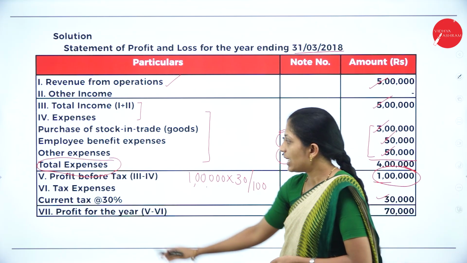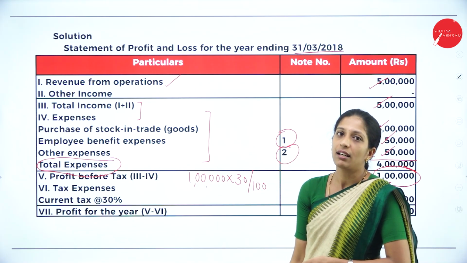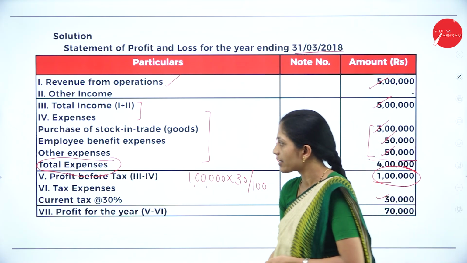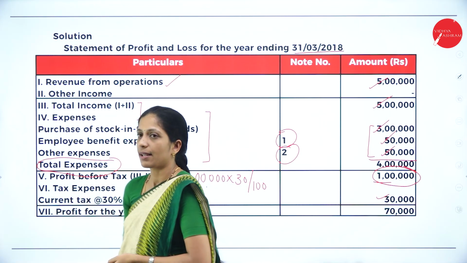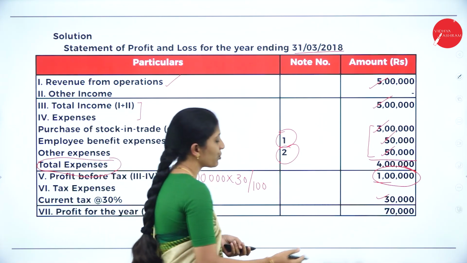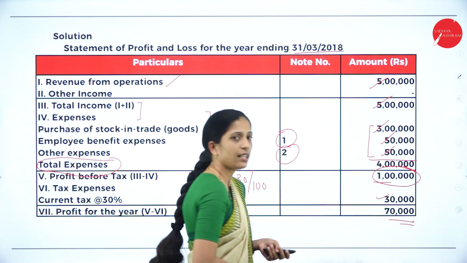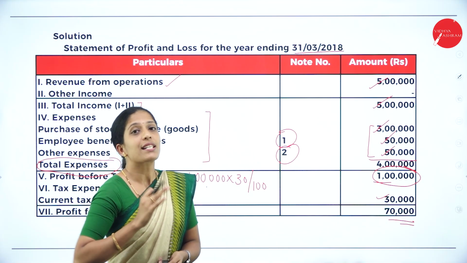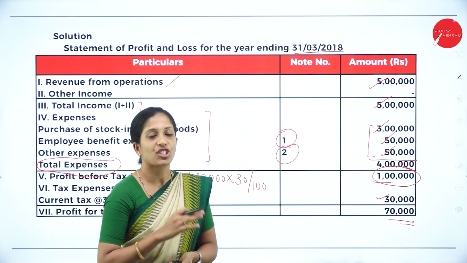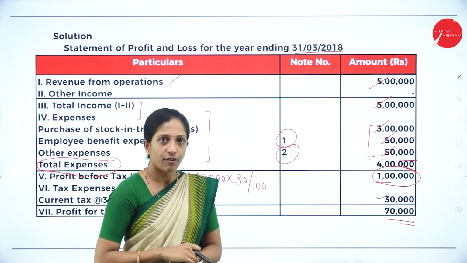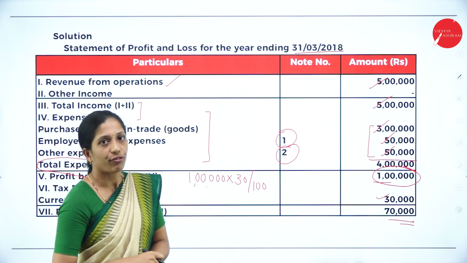That is 30,000. And the last, 7th, is profit for the year or profit after tax. That is 5 minus 6. 1 lakh minus 30,000. So your answer is 70,000. So this is what the statement of profit and loss, which comes for 6 marks, and this is from the chapter financial statement of a company.